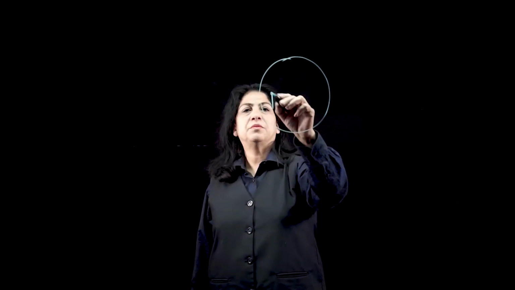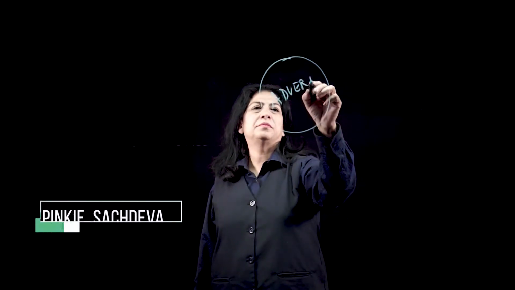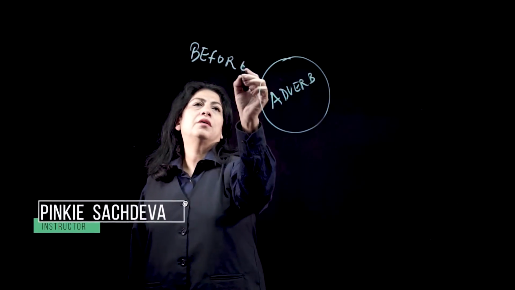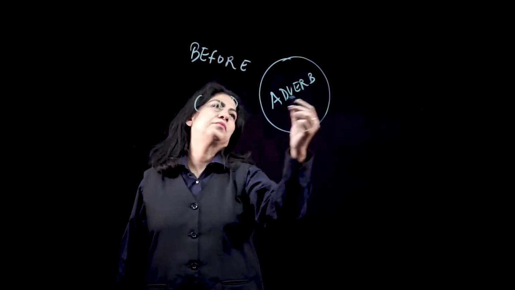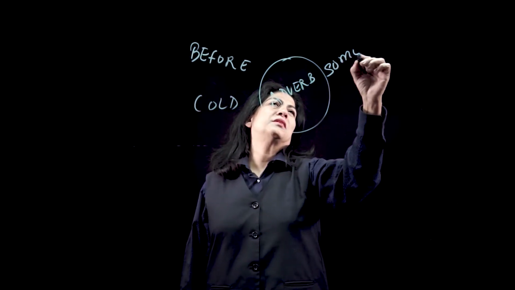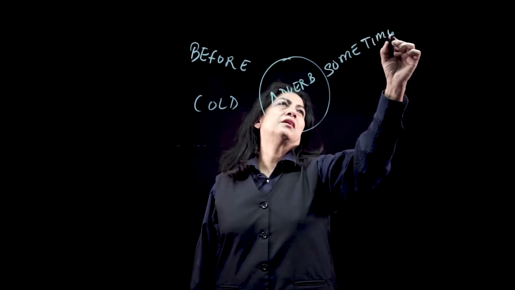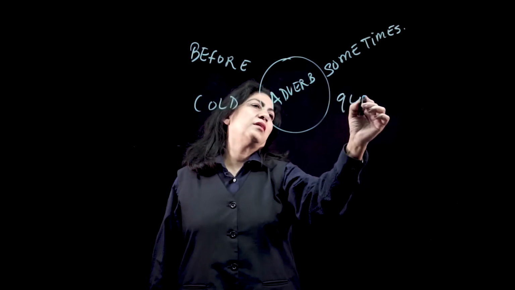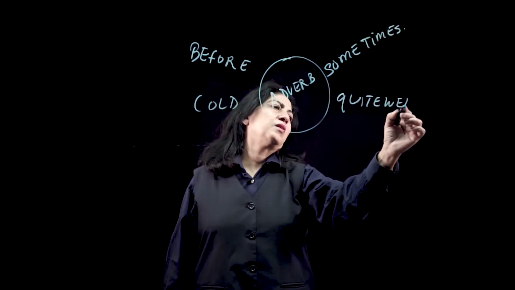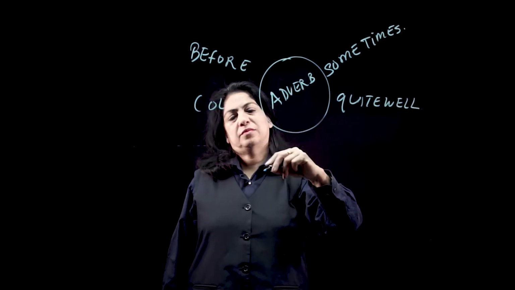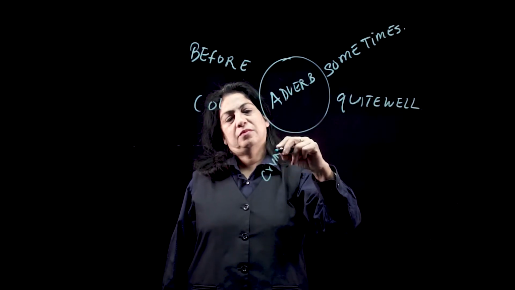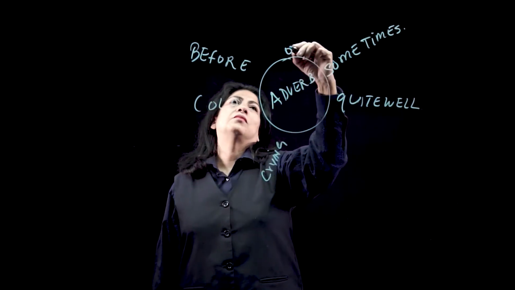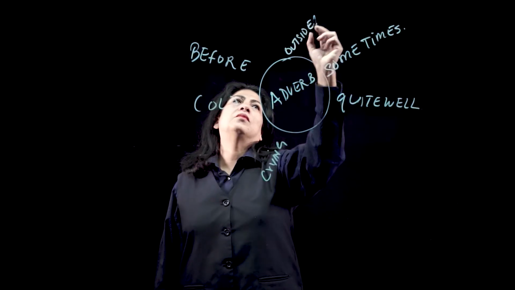So let's see this. We're putting the word adverb here. I'm putting before, cold, sometimes, quite well, why, yes, outside.